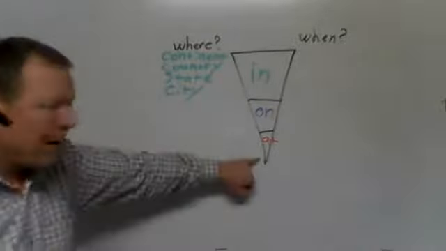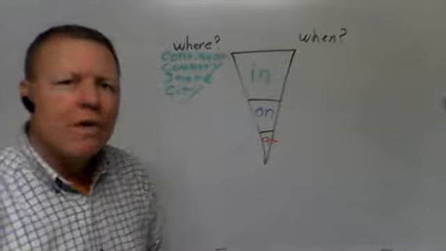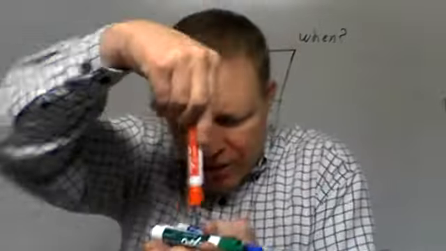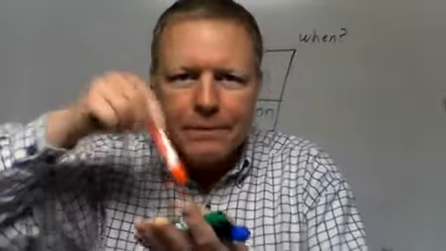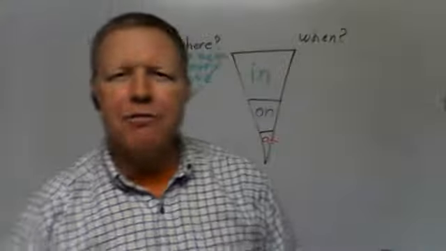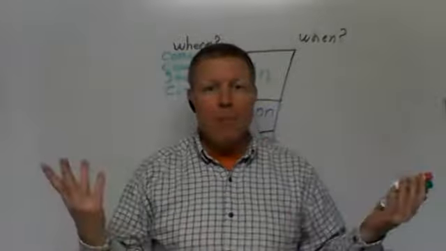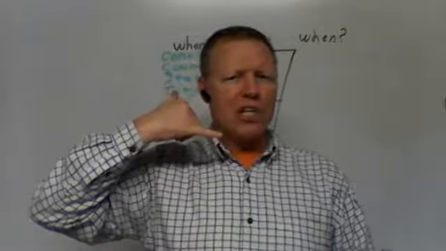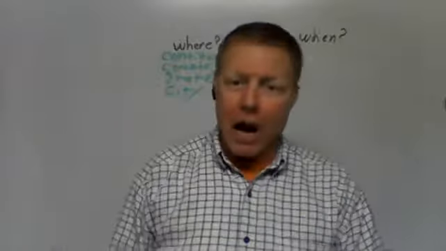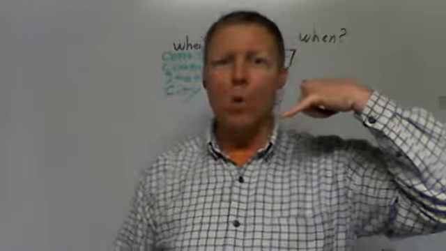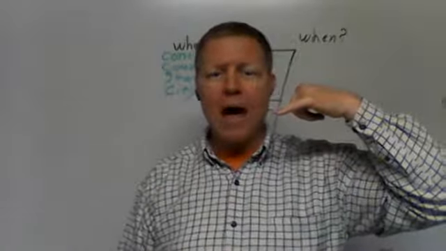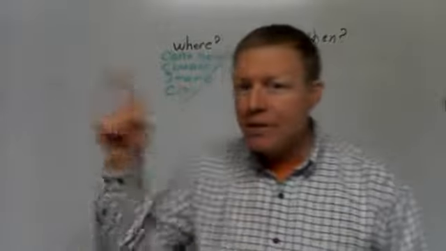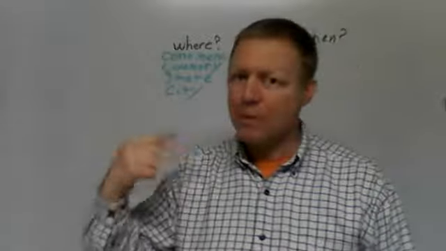So let's talk about at. Let's come all the way down to a very specific place on a map. Okay, the most specific kind of place you can find on a map. Now imagine I call my pizza guy. I say, hey, pizza guy, I want a pizza. And he says, oh, that's great. Where should I bring it? Where are you at? Well, I don't want my pizza to go to my neighbor. He's nice, but I want my pizza.